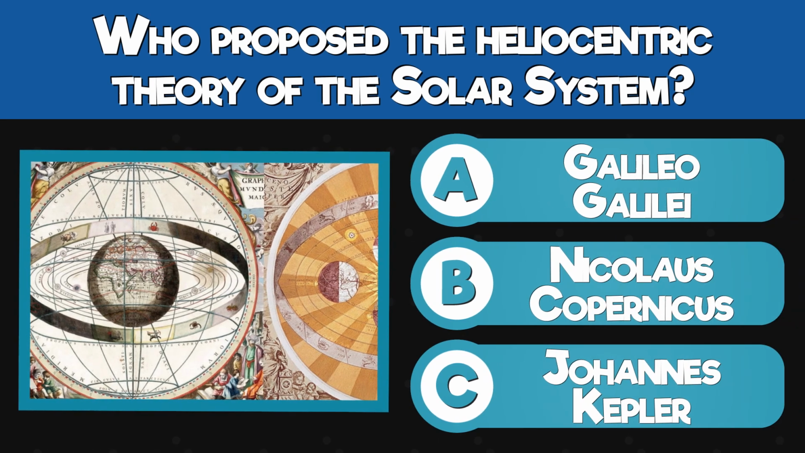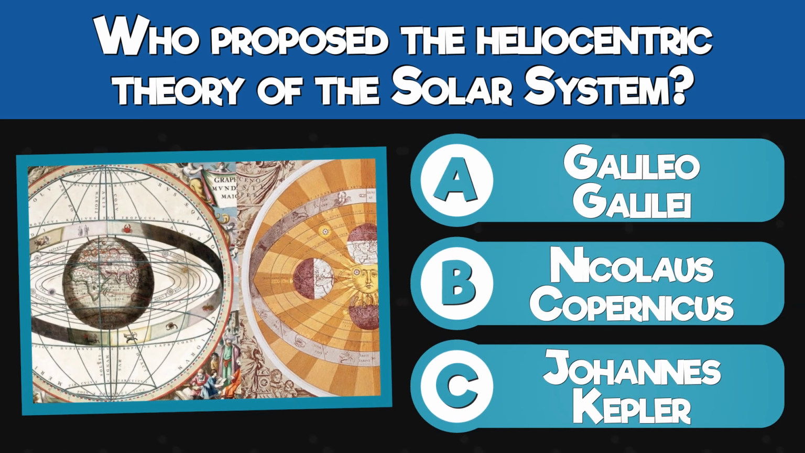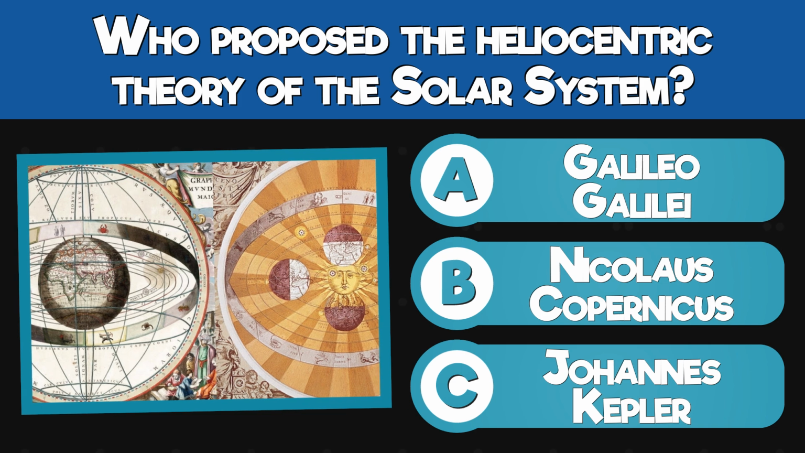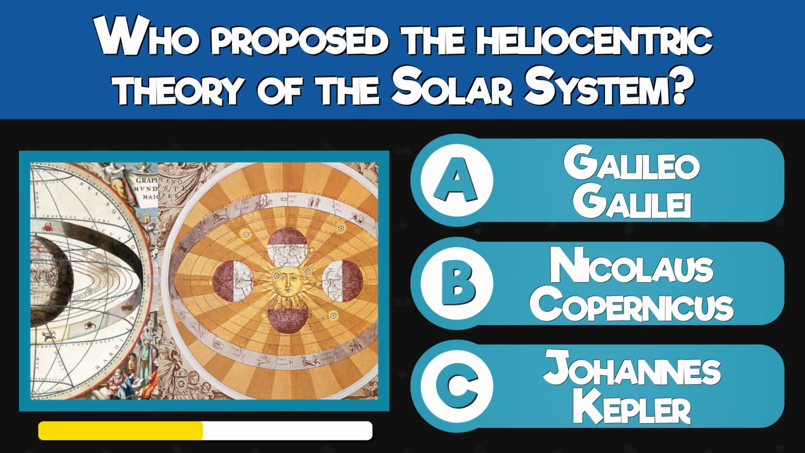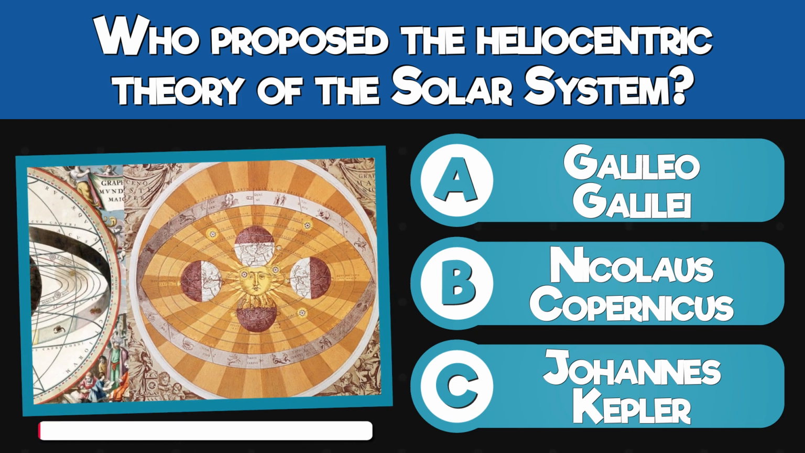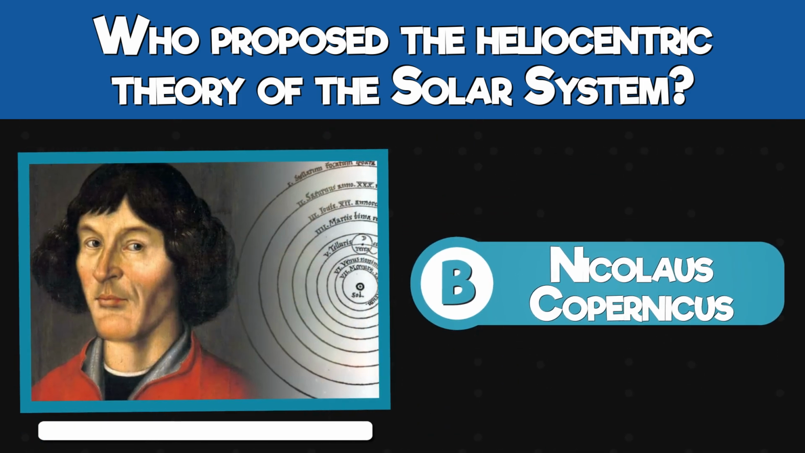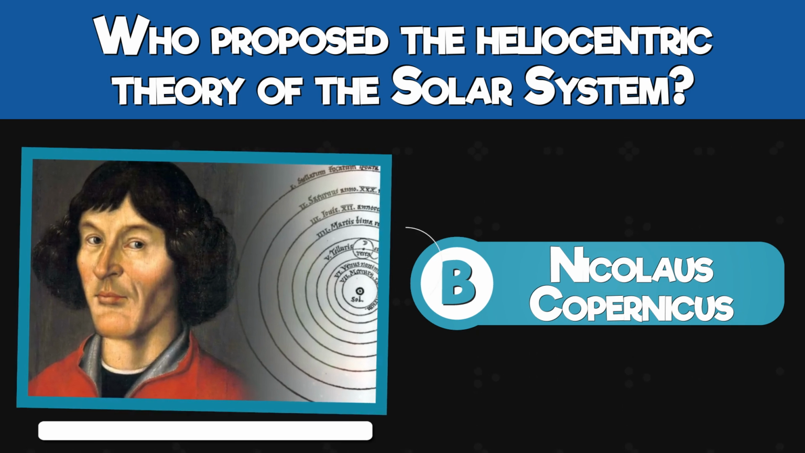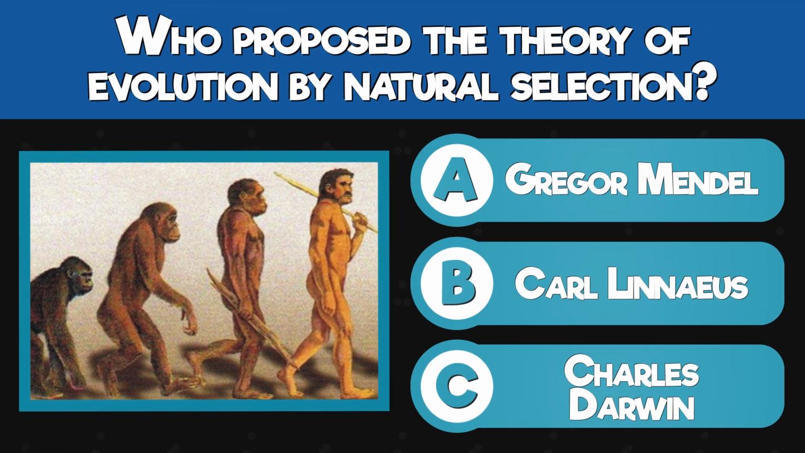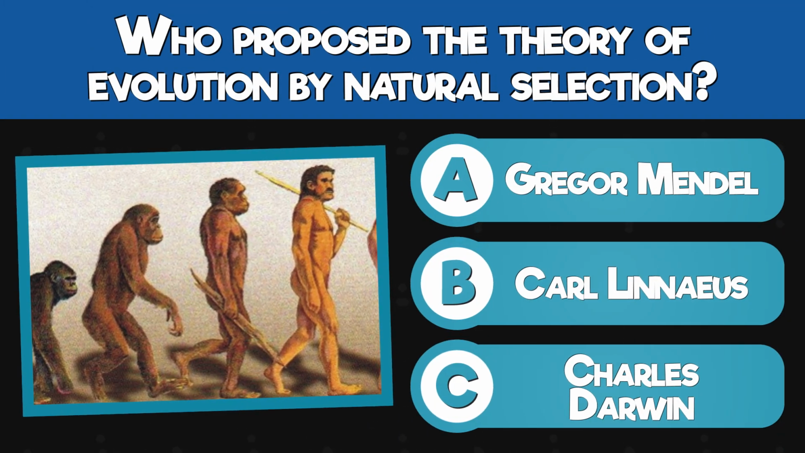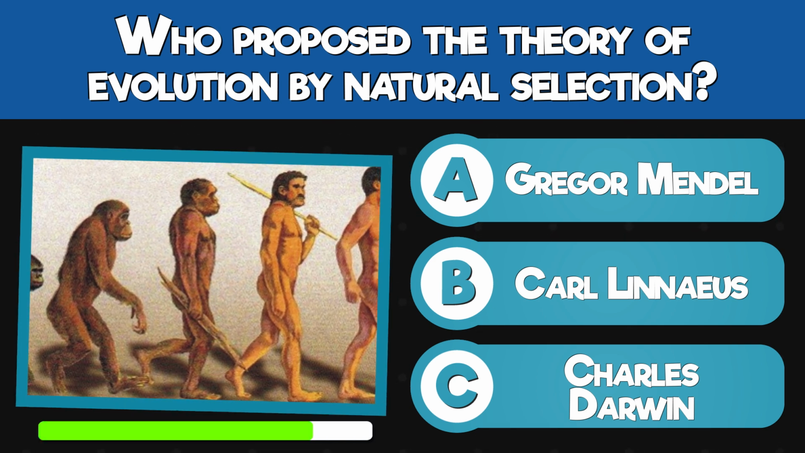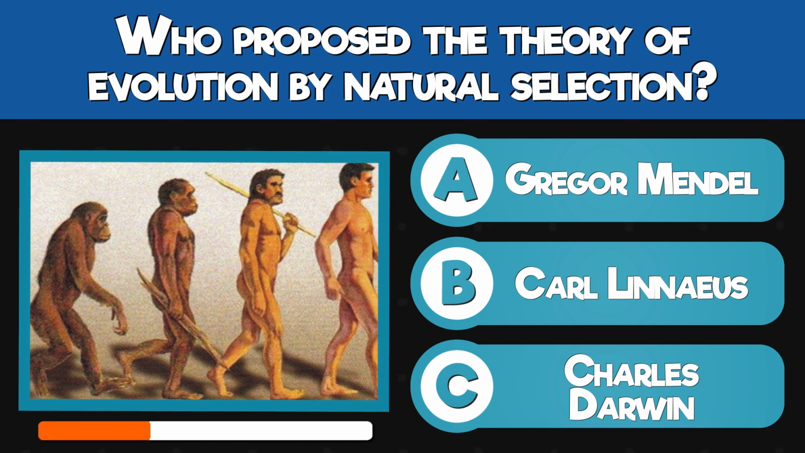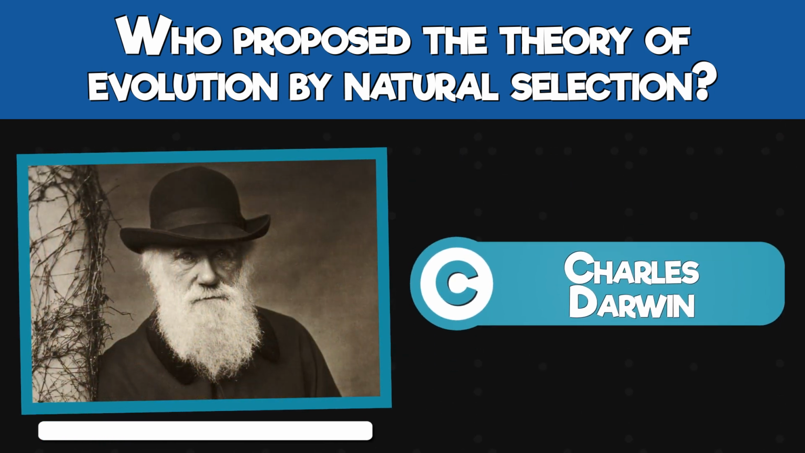Who proposed the heliocentric theory of the solar system? Galileo Galilei, Nicholas Copernicus, or Johannes Kepler? Nicholas Copernicus. Who proposed the theory of evolution by natural selection? Gregor Mendel, Carl Linnaeus, or Charles Darwin? Charles Darwin.